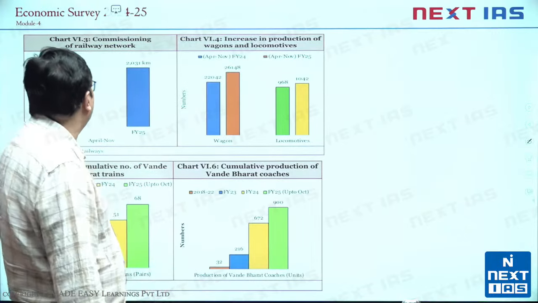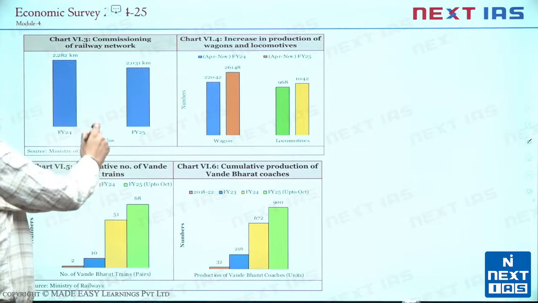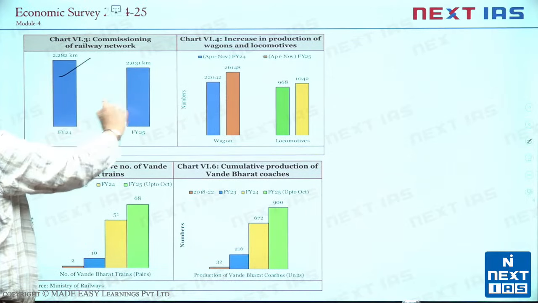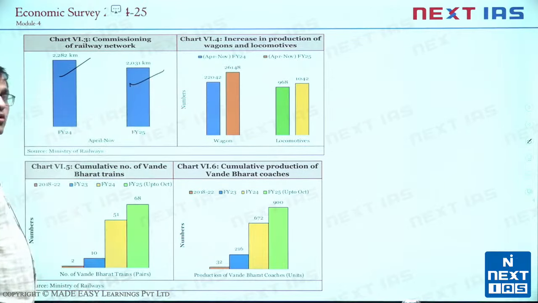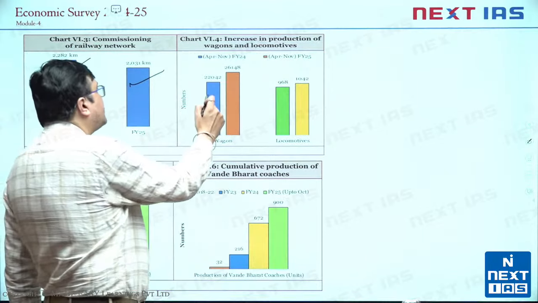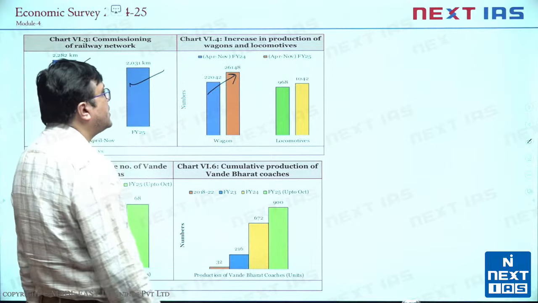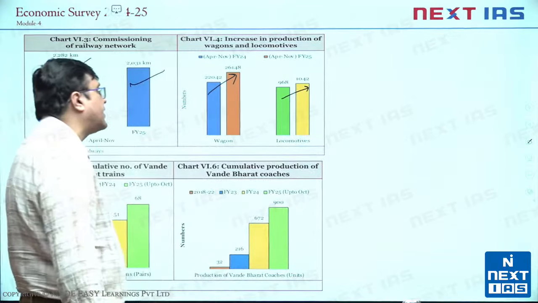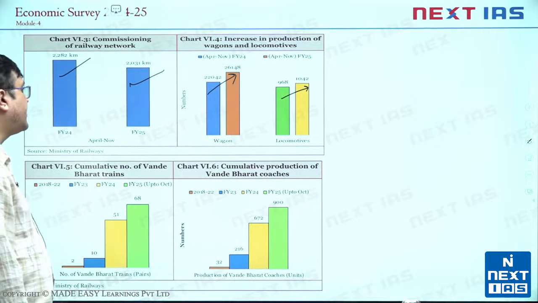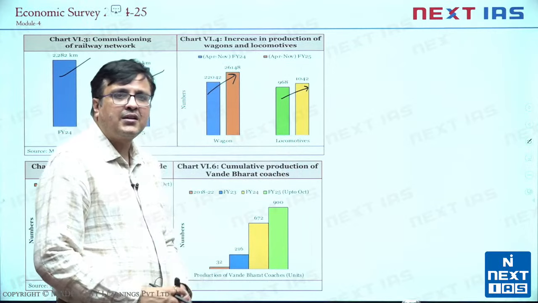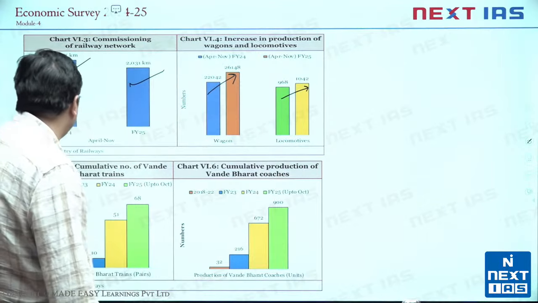Okay, going further, then we see that commission of railway network, we saw commissioning of railway network, 2282 kilometers in 24 and another 2000 kilometers targeted in 25. Wagons and locomotives production increases by 4,000 units within 1 year, and similarly April-November 25 we have had another increase in locomotives. So wagon production 4,000 units, locomotive production another 72 units. We're doing well that ways.